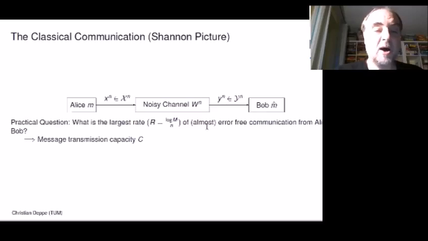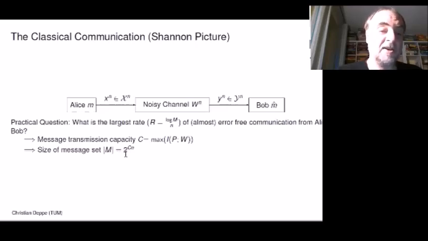The question is now, depending on n, what is the largest rate of almost error-free communication from Alice to Bob? And already Shannon gave an answer to this. The message transmission capacity is C. This value depends on the channel, of course. And Shannon showed that one can transmit 2 to the Cn messages.